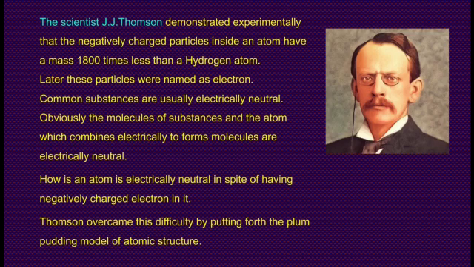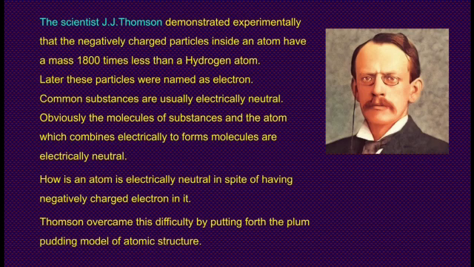Next is the scientist J.J. Thomson, who demonstrated experimentally that the negatively charged particles inside an atom have a mass 1800 times less than a hydrogen atom. Later, these particles were named electrons.